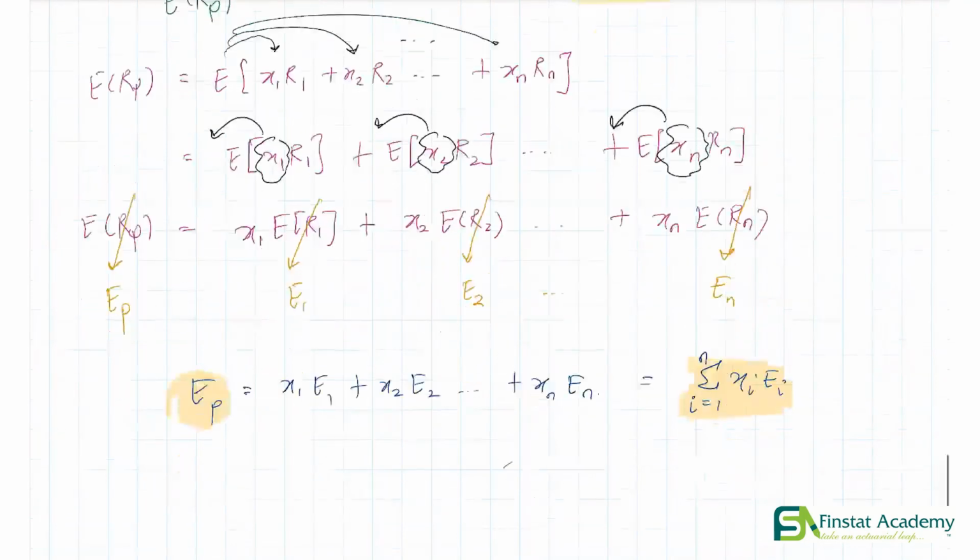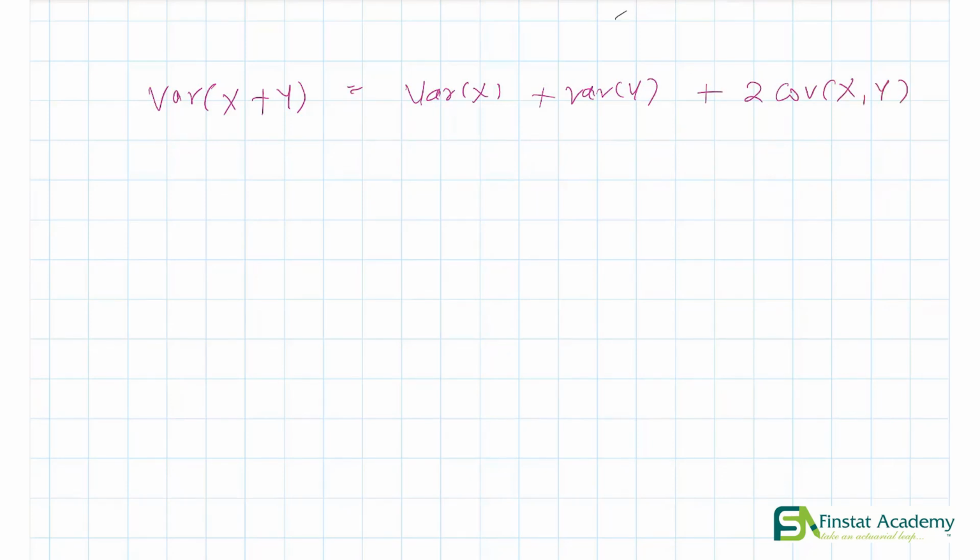Okay, so let's say we want to find the variance of x plus y. I'm pretty sure everybody remembers the formula for this. Variance of x plus y is simply what? Variance of x plus variance of y plus 2 times covariance of x and y. My question to you is simple. Is there some high level intuition behind this formula? Is there a way to understand this formula at a very broad and high level?